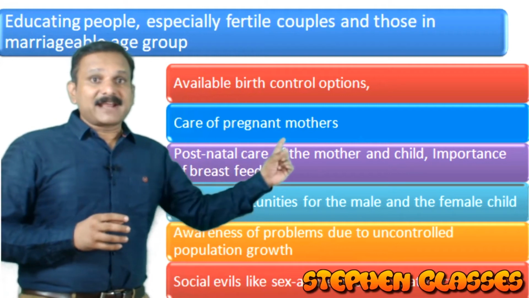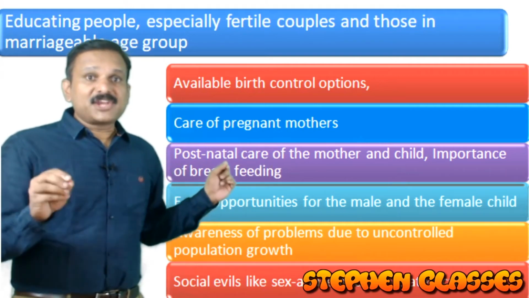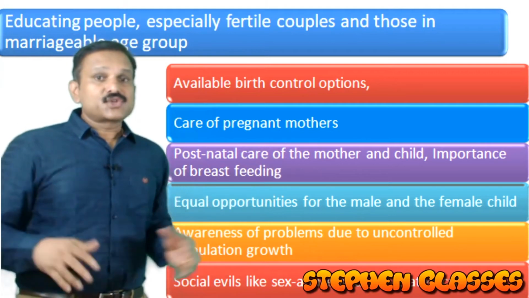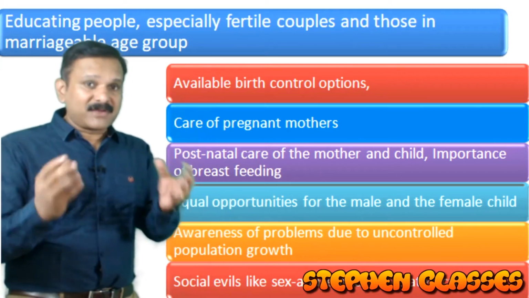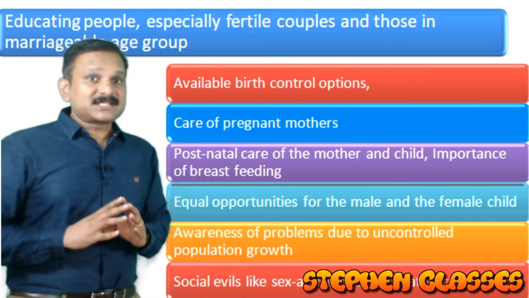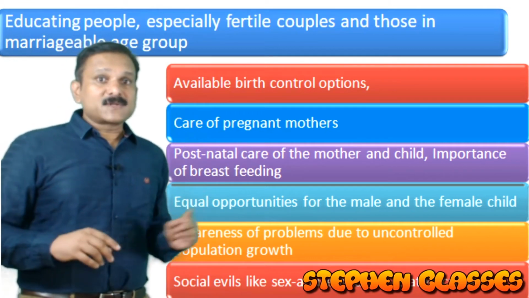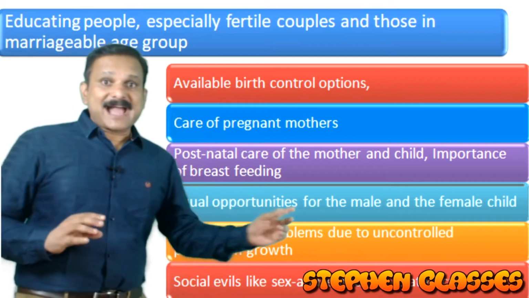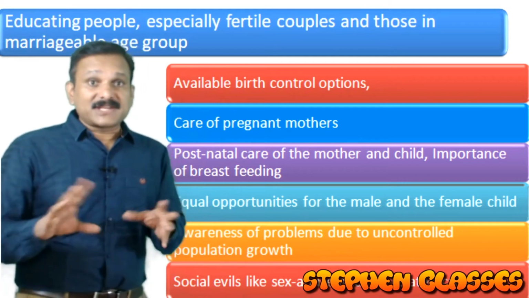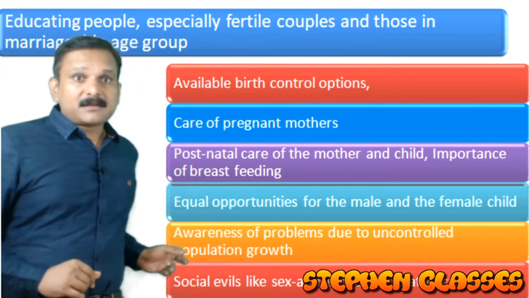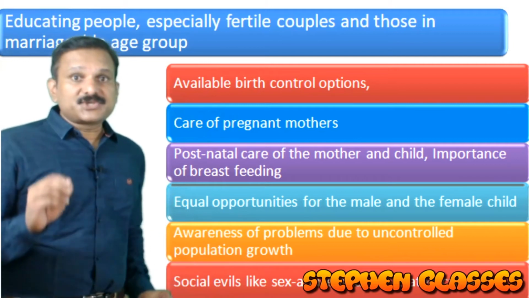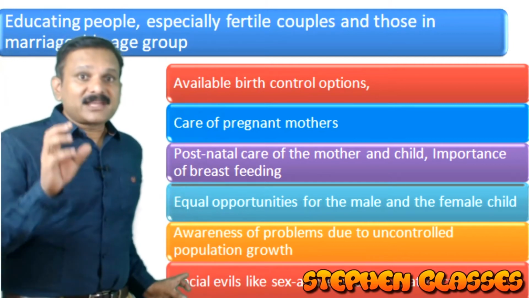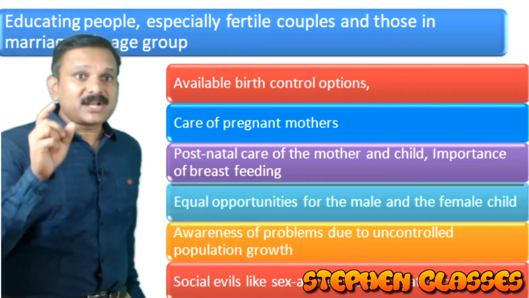Now, care of the pregnant mother, and information about postnatal care of the mother and child. After delivery, what care we have to give to the mother as well as her child will be given. Also the importance of breastfeeding, equal opportunity for male and female child, or gender equality, awareness of problems due to uncontrolled population growth, and also information about social evils.